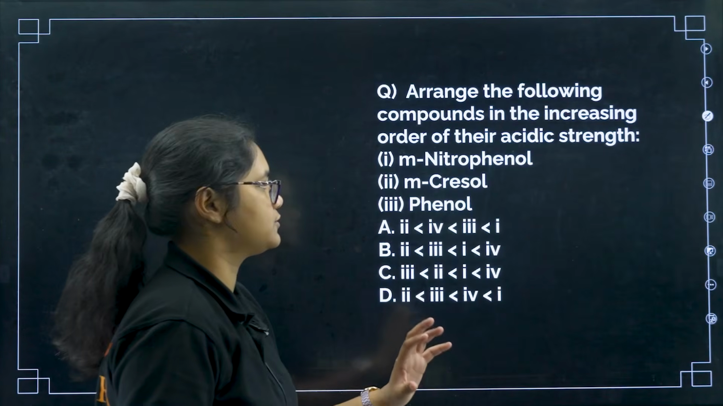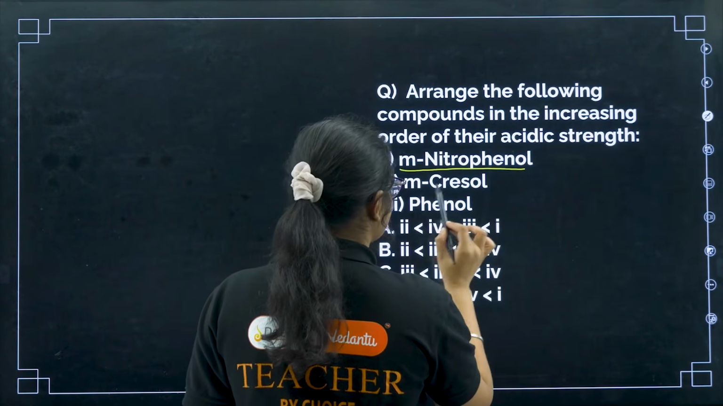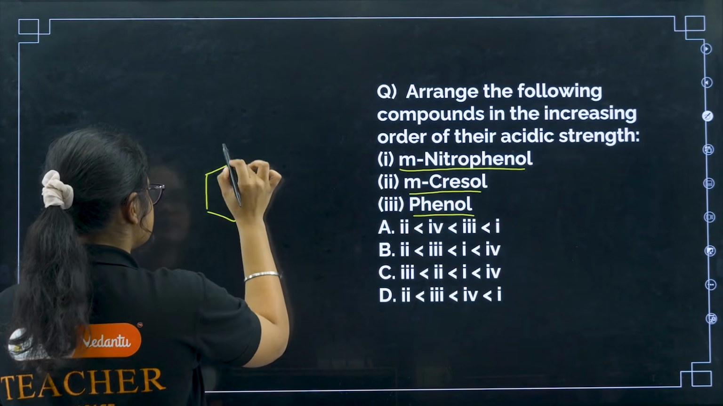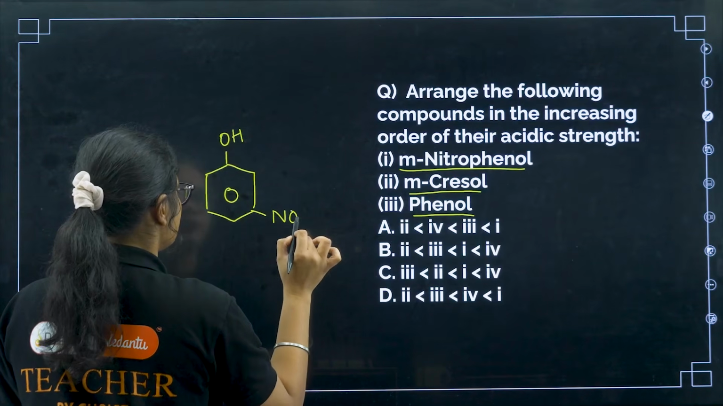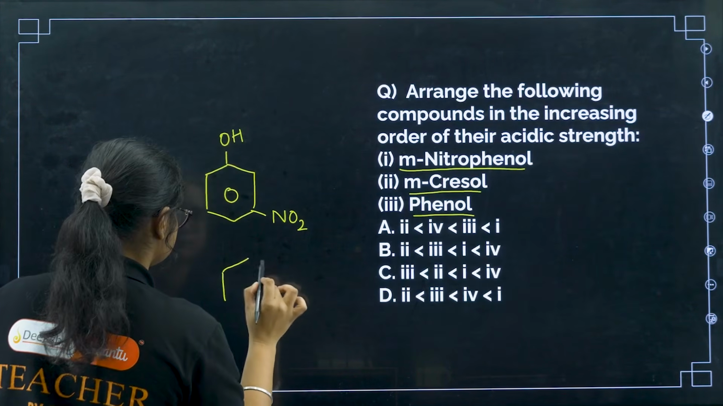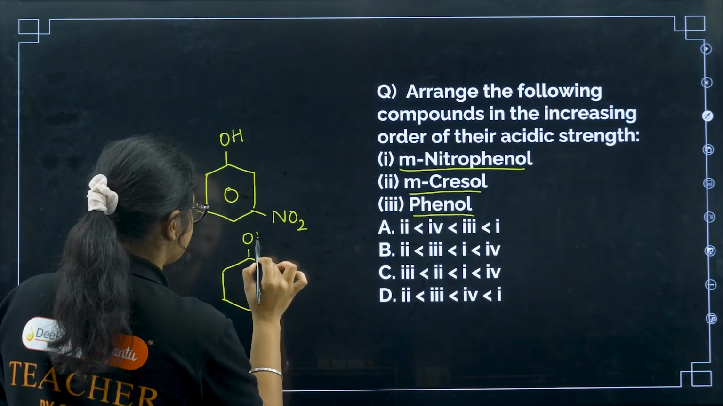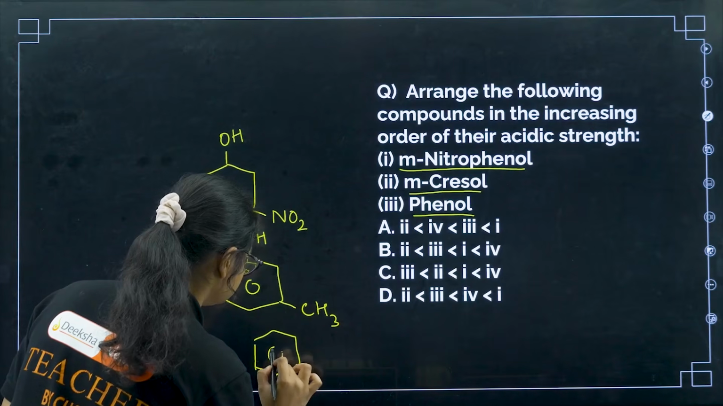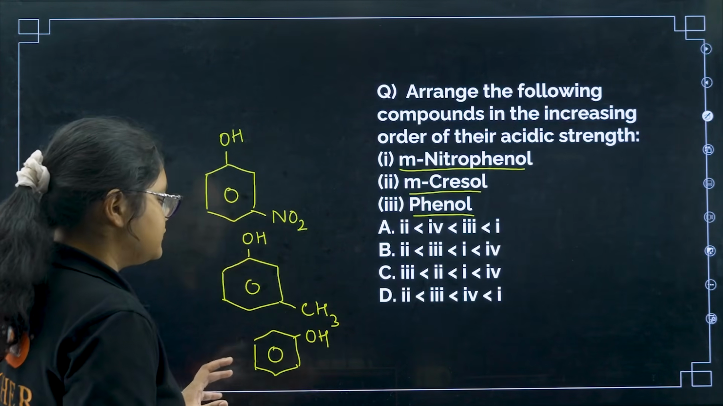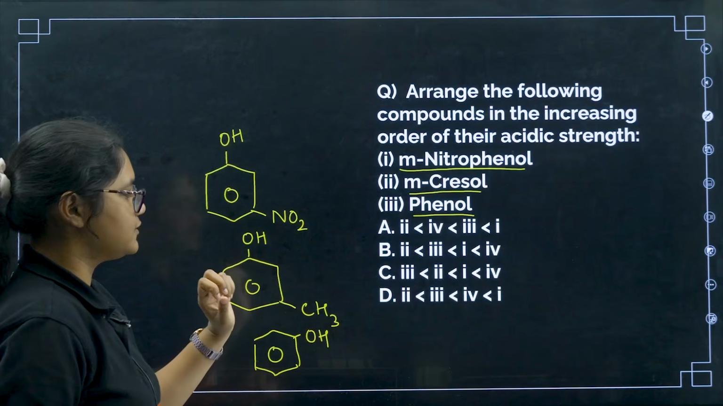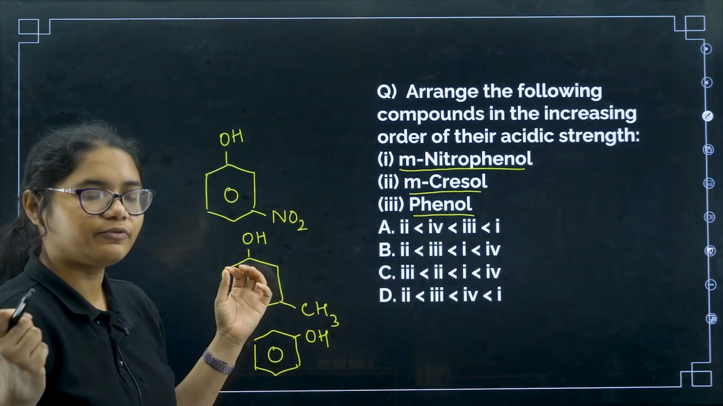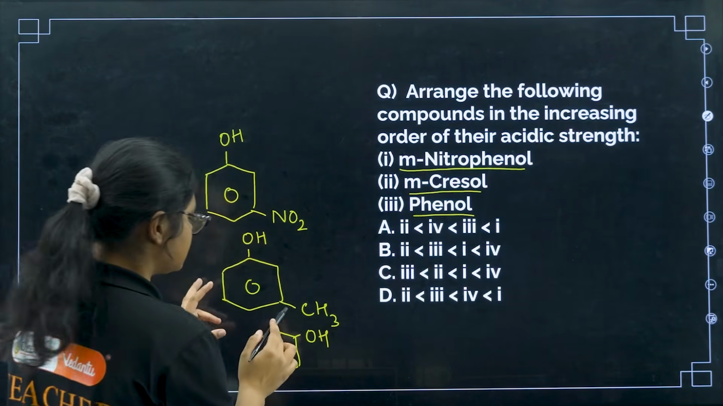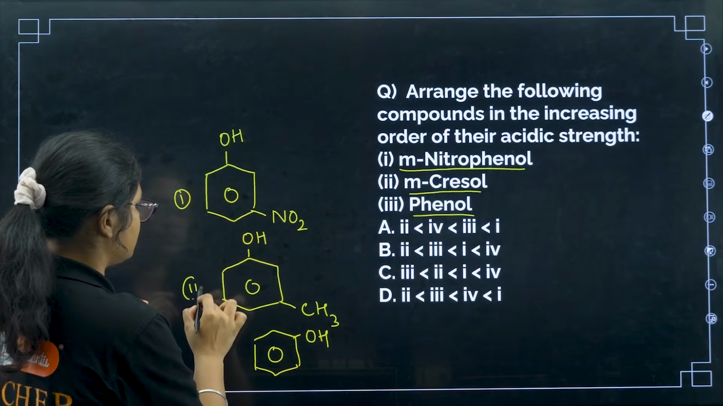Let us see a small question on the acidic strength. You have metanitrophenol, metacresol and phenol. So if I draw this structure, this is phenol, you have metanitrophenol, you have metacresol. Then you have phenol. Now see, this is an electron donating group, this is a withdrawing group. So we know that an electron withdrawing group will increase the acidity. So definitely the first one will be more acidic, and this is a donating group, it will decrease the acidity, so 2 will be least acidic.